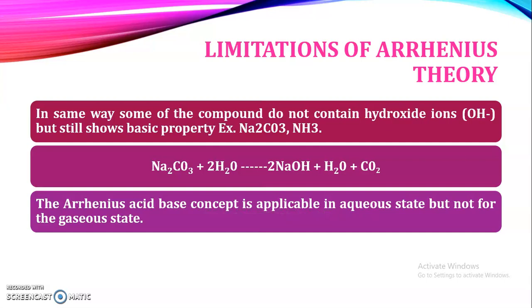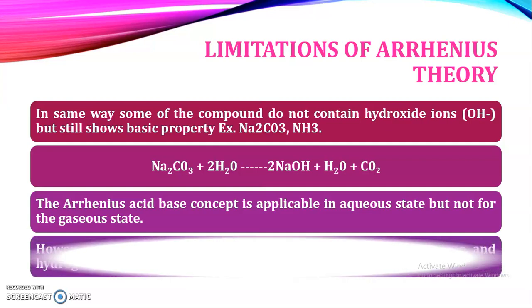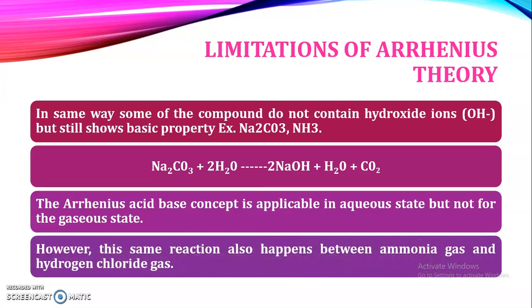Then the third limitation for the Arrhenius theory is that the Arrhenius acid base concept is applicable in the aqueous state only, but not for the gaseous state. As I said in the introduction also, according to Arrhenius, acids are the substances which dissociate in aqueous solution. So these concepts are applied to aqueous solution only. But however, the same reaction also happens between ammonia gas and hydrogen chloride gas.